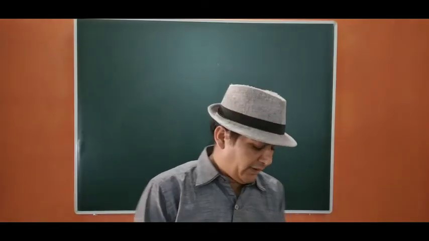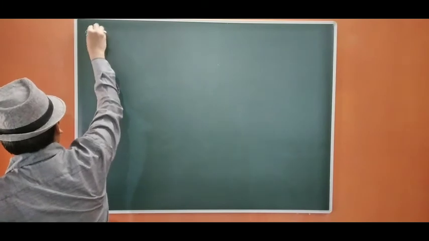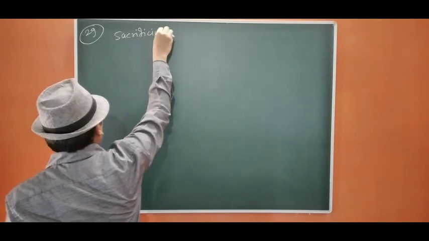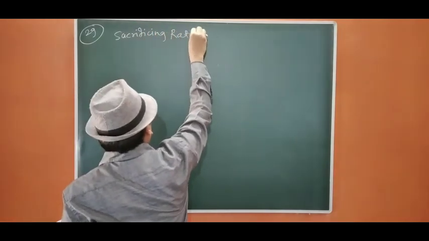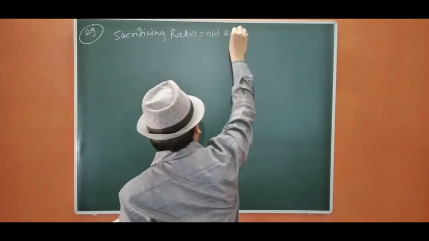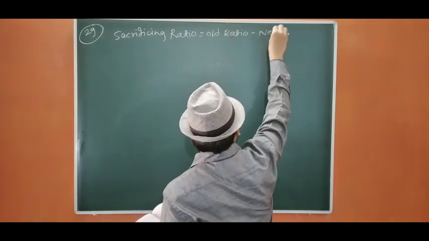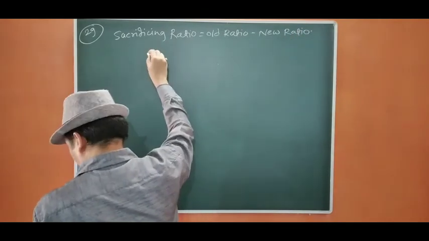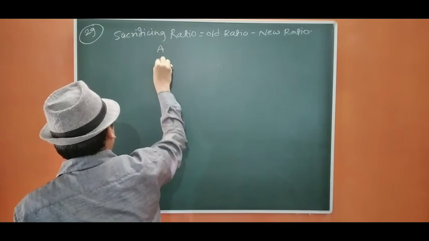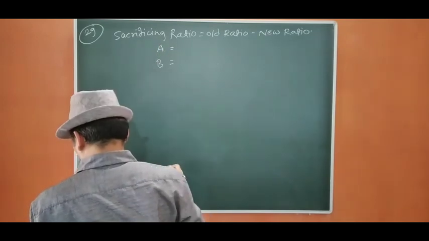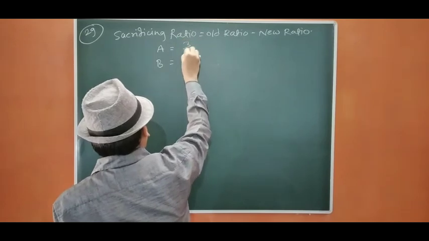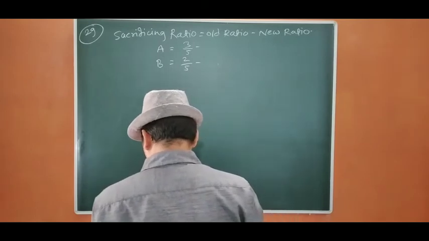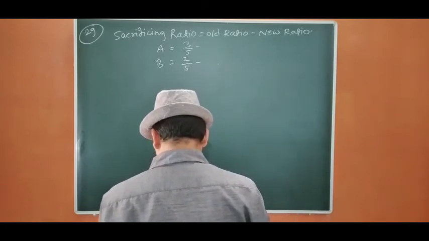Question number 29. Now we are going to find out the sacrificing ratio first. Sacrificing ratio equals old ratio minus new ratio. The old ratio between A and B is 3/5, 2/5, and the new ratio between A, B and C is 5:3:2.